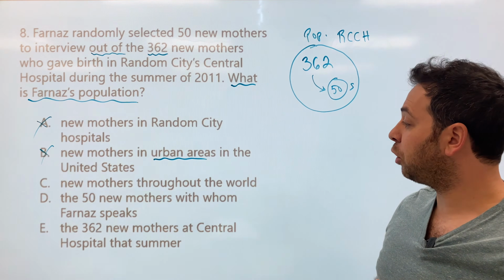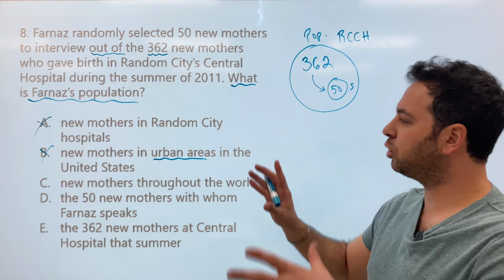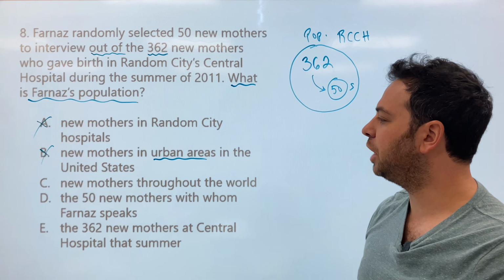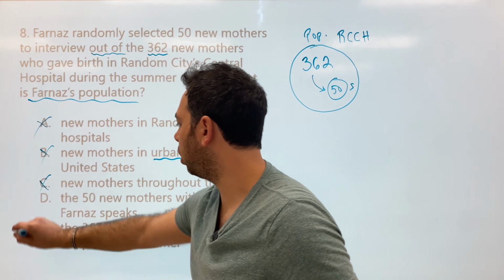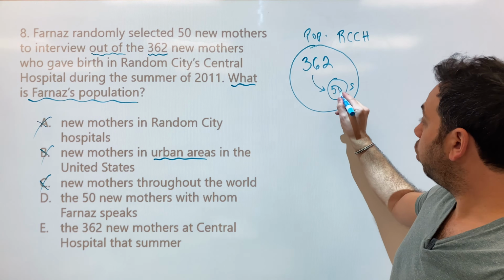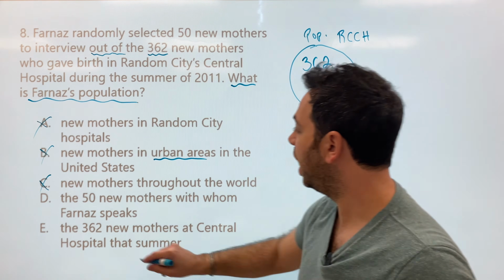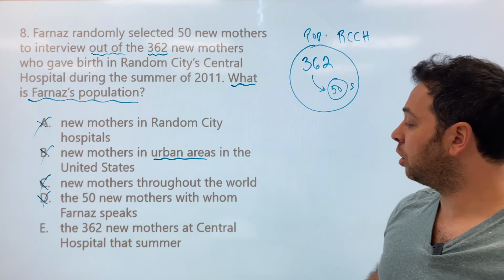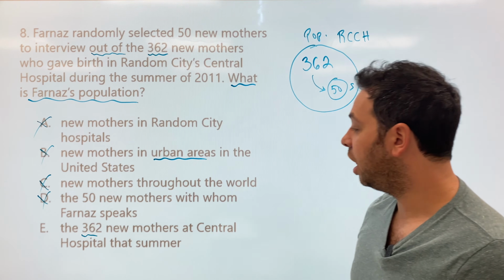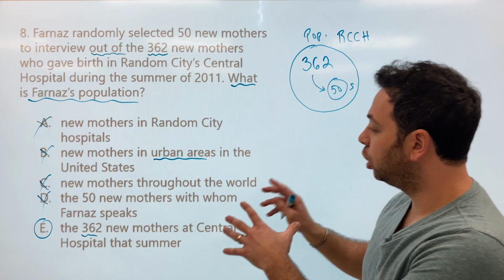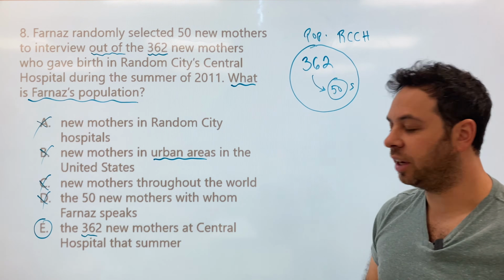C, new mothers throughout the world. Too broad, right? We don't talk about the world. We don't talk about globalization. We're focusing on just the people who have the potential to be in our study. We're going to cross that off. D, the 50 new mothers with whom Farnaz speaks. Well, that's the sample right there, so that can't be our answer, which leads us to E, the 362 mothers at central hospitals that summer. That would be our answer. We have our sample of 50 drawn from the population of 362.